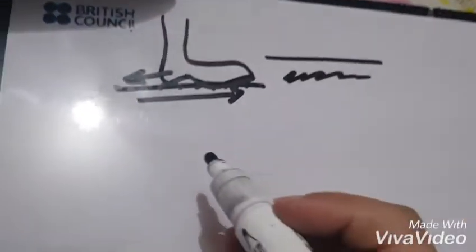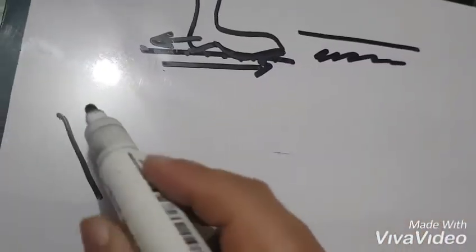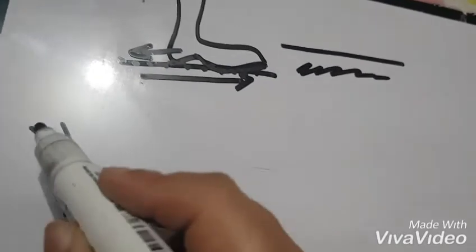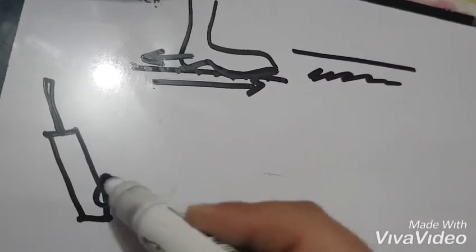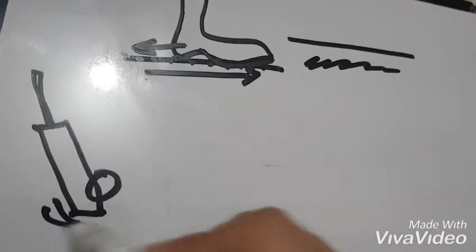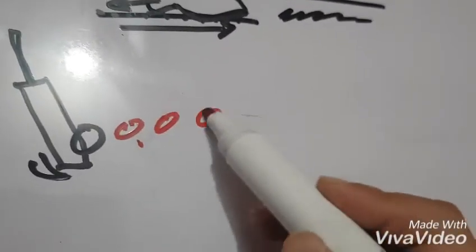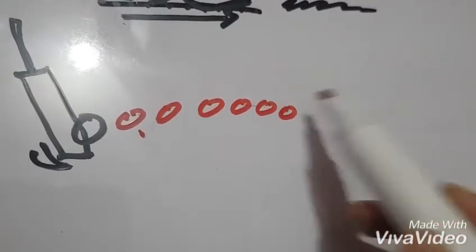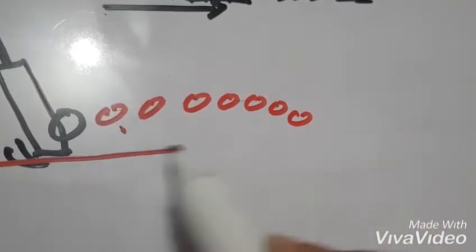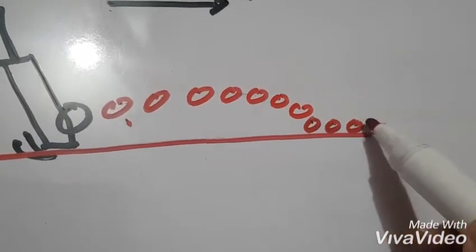For example, if you like cricket, if a batsman hits a ball in the forward direction, after some time the ball will follow this track, and when it hits the ground, it will slide and it will stop.